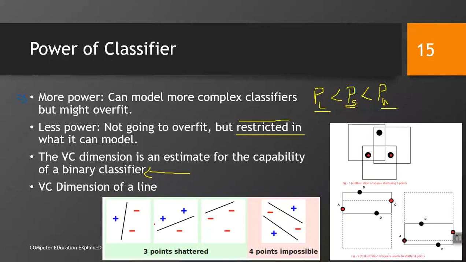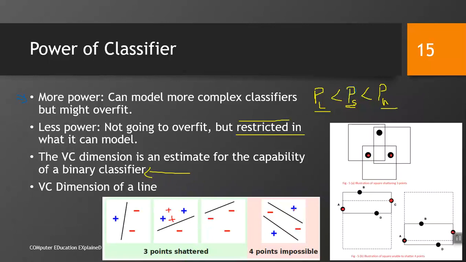If we take a 4th point, that is a plus here, it can be shattered if the data is like this. If we have 5 points like this, it can be shattered. So, it means that the power of the classifier depends on the nature of the data set. For example, if we look here, we have these 4 points.